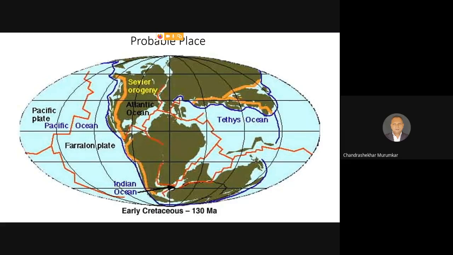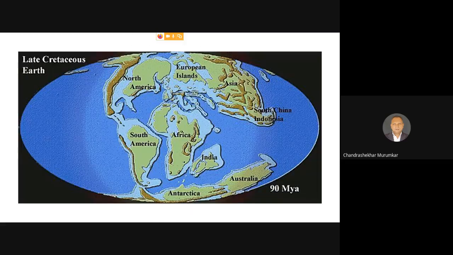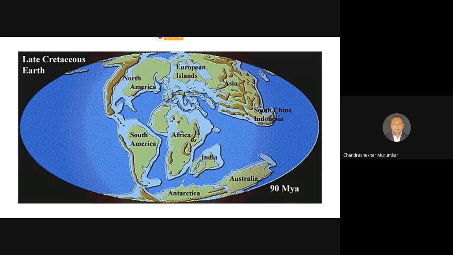That was the beginning, that was the end of the Pangaea. Now what happened almost up to 30 million years ago? Now you can see in the late Cretaceous period, this is the image which has been identified at almost 90 million years ago. In 90 million years ago, you can see that Antarctica, Australia, Africa, India and South America are connected to each other, and all these continents are present in the southern hemisphere.